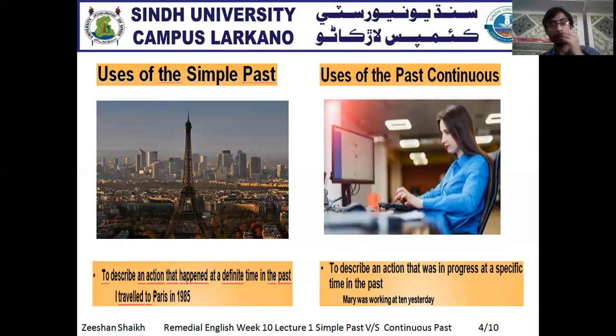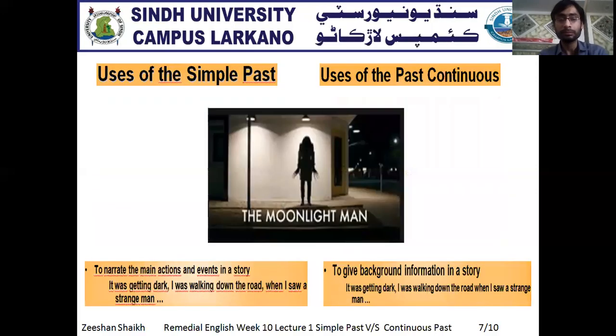Now the third use is of past simple tense with specific actions or events in a story. Likewise, now see the example: it was getting dark, I was walking down the road, and when I saw a strange man. Now, if you see the description, it narrates the main action and events in a story. Now we have to see the main action. Where is the main action? Now, it was getting dark.